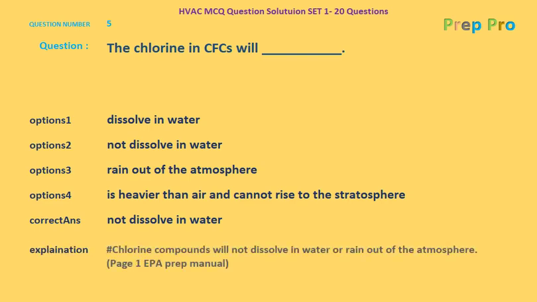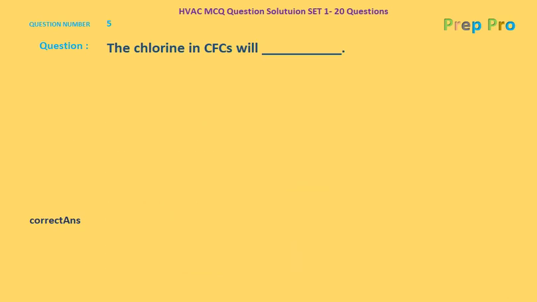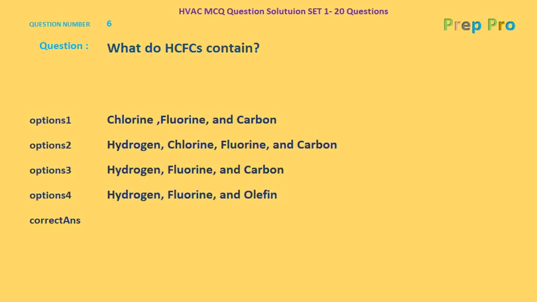And let's read out the explanation. Chlorine compounds will not dissolve in water or rain out of the atmosphere. Page number 1, EPA prep manual. Let's go forward to question number 6. What do HCFCs contain? So the options are chlorine, fluorine and carbon, hydrogen, chlorine, fluorine and carbon, hydrogen, fluorine and carbon, hydrogen, fluorine and olefin.